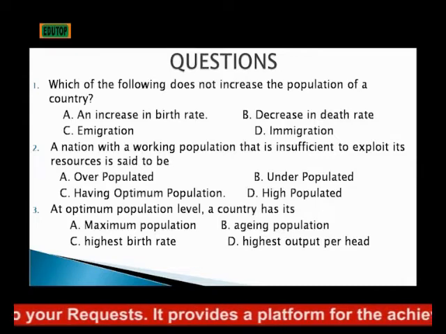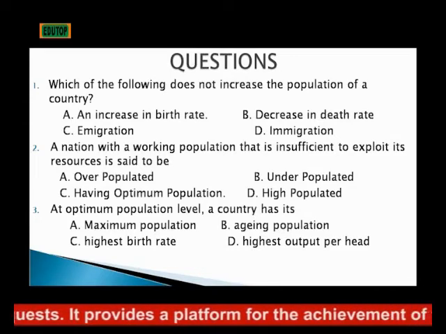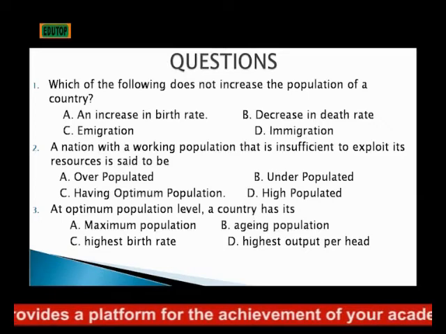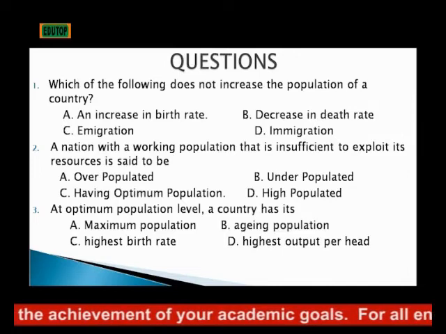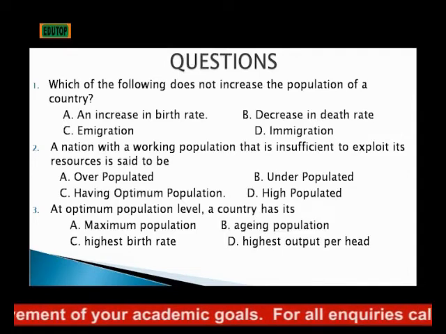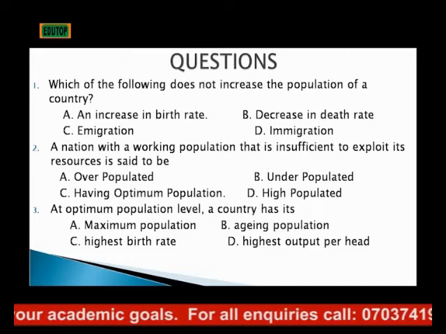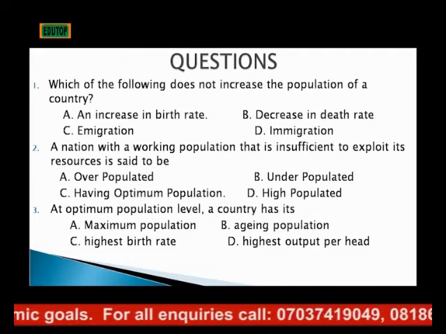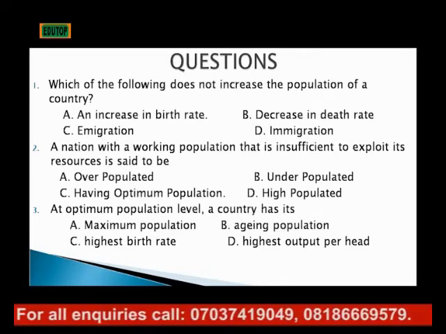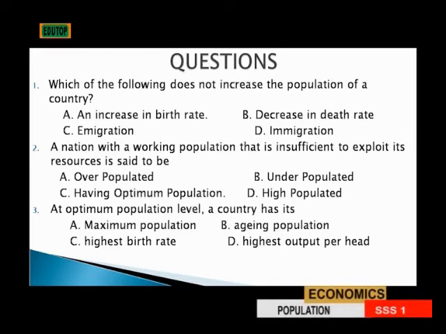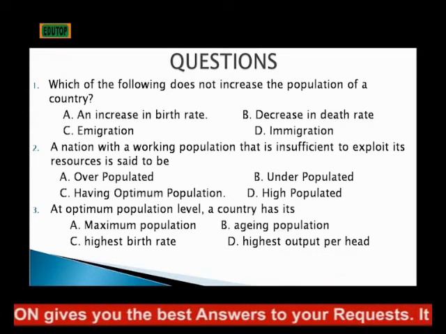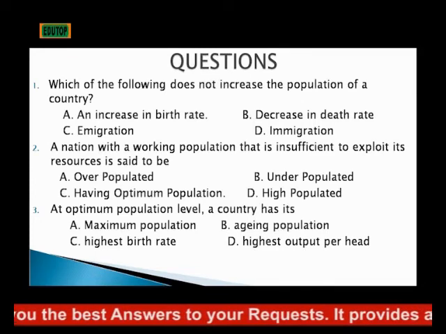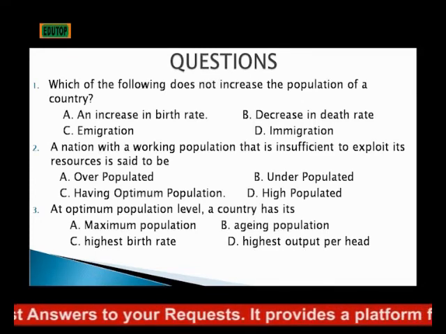Second question. A nation with a working population that is insufficient to exploit its resources is said to be dash. A. Overpopulated. B. Underpopulated. C. Having optimum population. D. High populated. Number 3. At optimum population level, a country has its dash. A. Maximum population. B. Aging population. C. Highest birth rates. D. Highest output per head.